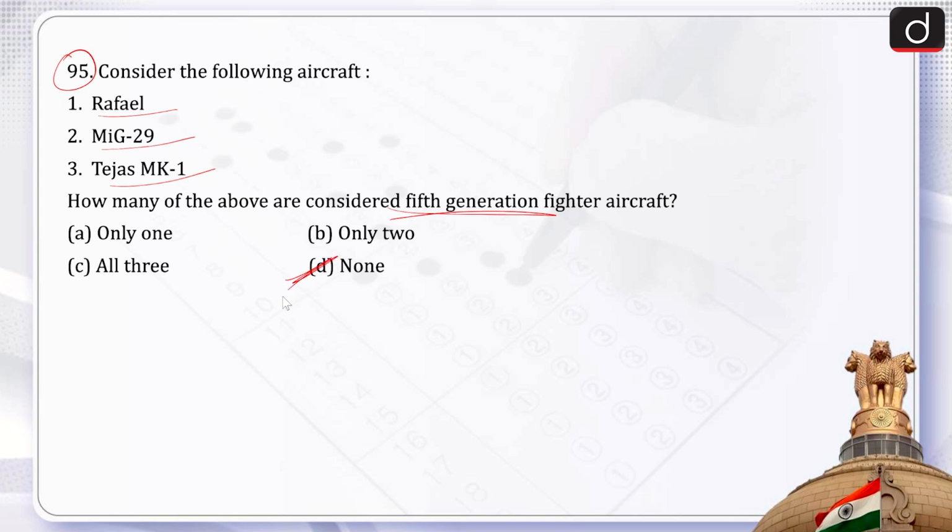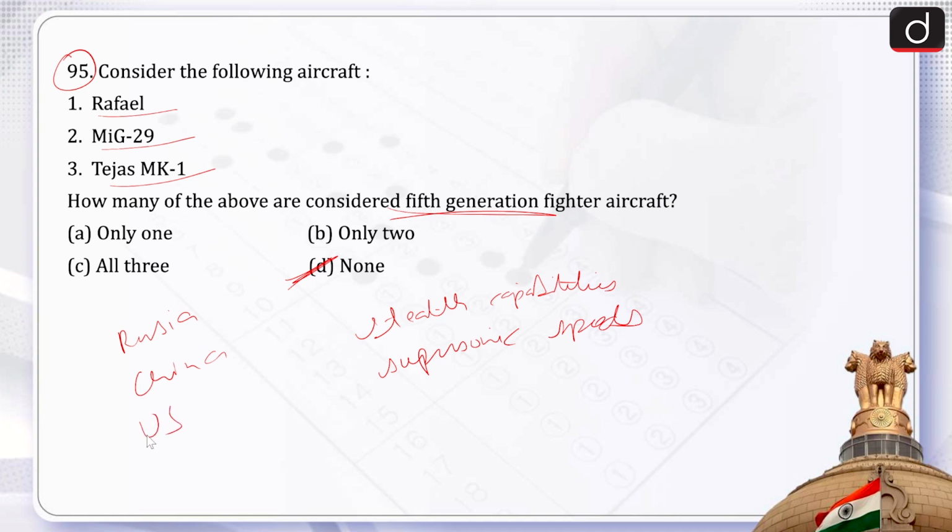If we talk about the fifth generation fighter jets, then they have stealth capabilities and they can cruise at supersonic speeds without engaging afterburners. At present, the fifth generation jets are possessed by Russia, that is Sukhoi Su-57, then China, that is Chengdu J-20, and the US, that is F-35 and F-22. Therefore, none of the above aircraft are fifth generation fighter aircraft. Therefore, the correct answer for this is option D, that is none.